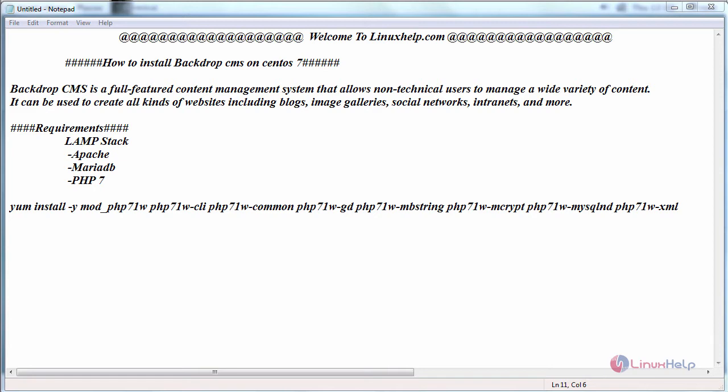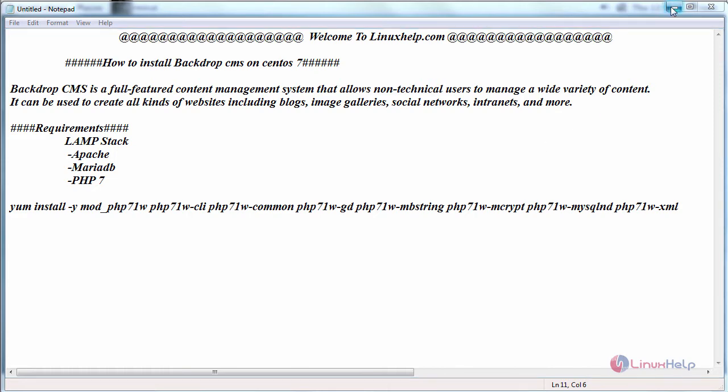The basic requirement is to have a LAMP setup, that is Apache, MariaDB, and PHP. While installing MariaDB, create a database for your Backdrop CMS. Create a user protected by a password. And install PHP with version 7. While installing PHP, install it with the following modules.